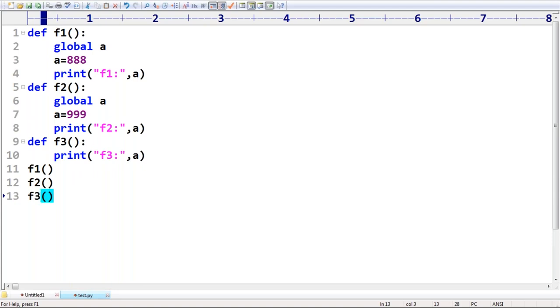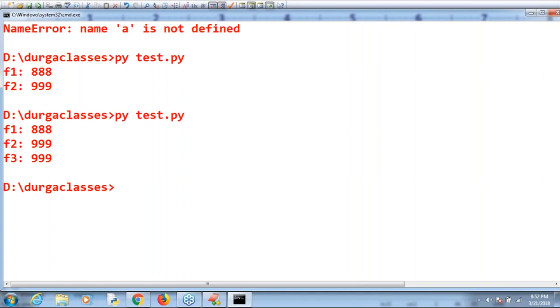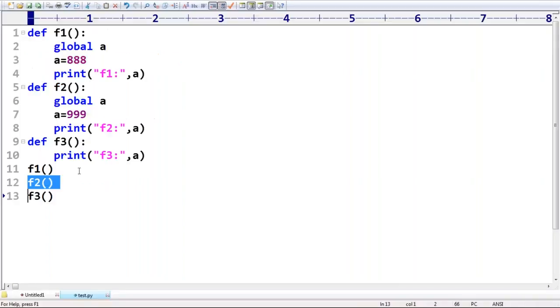There should not be any doubt at all. What is the most recent value after completing F2? The value of a will be 999. Cohen, do you want me to execute this code? Required or not required? Okay, sir. If I execute, the output we are going to get is 999. If you change the order, the output will change based on that.